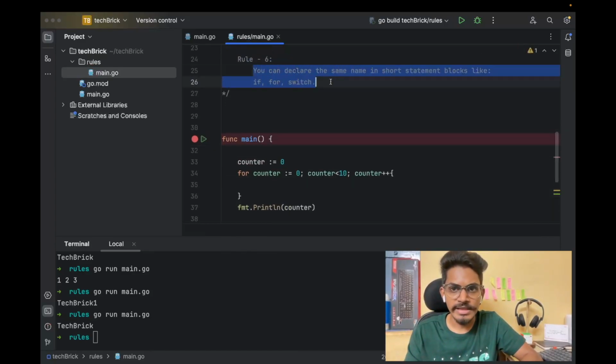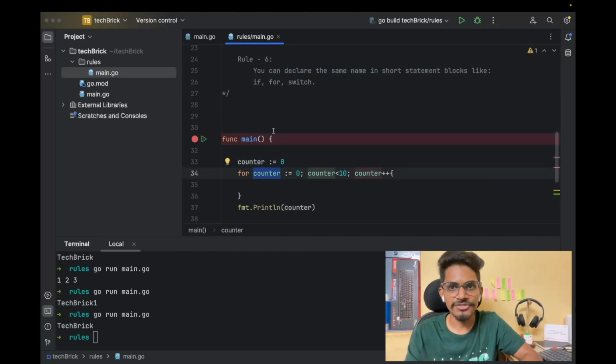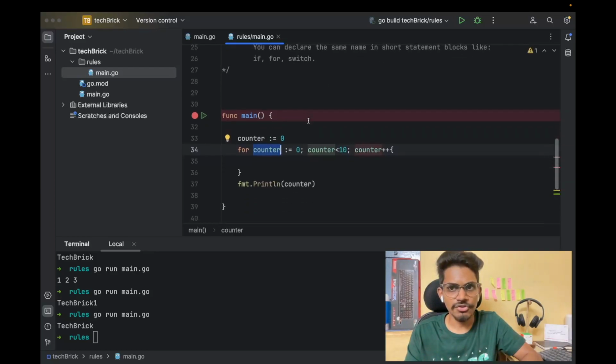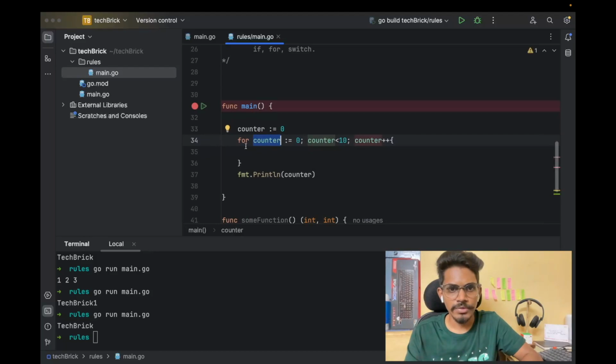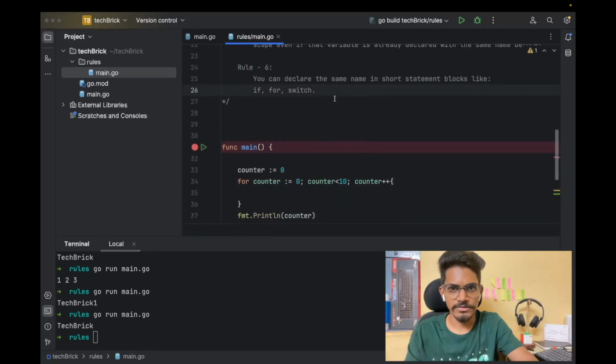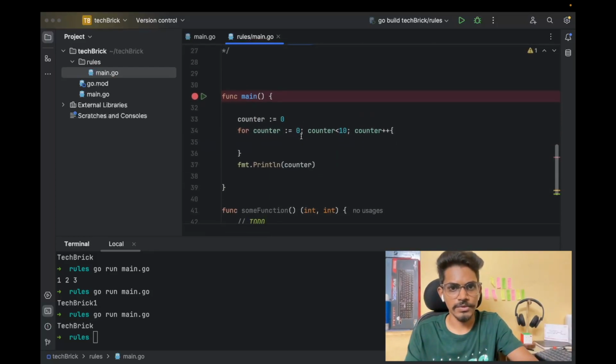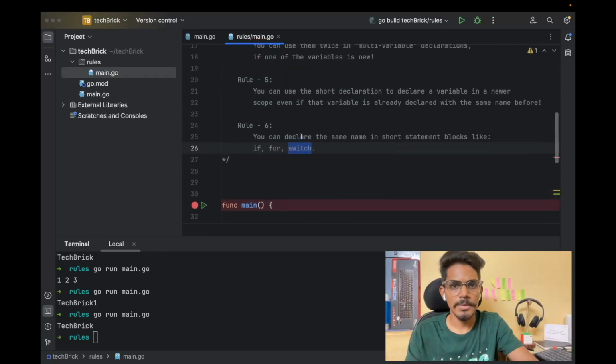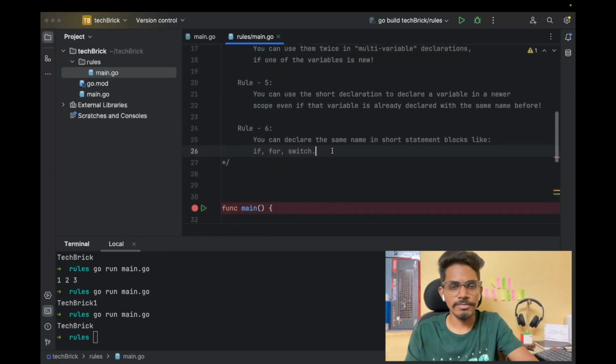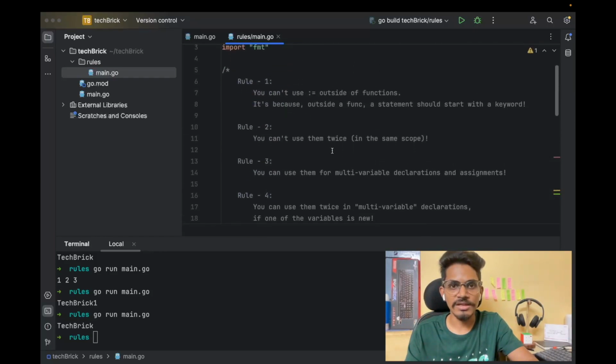You can declare the same name, that is the counter we are declaring twice, when declaring and initializing in a shortened statement. So for example, the shortened statements are like if, for, or switch, and here I am using for. So similarly we can do the same thing in if as well as in other statements like switch. So yeah, this is what we have with respect to the rules for declaring and initializing variables.